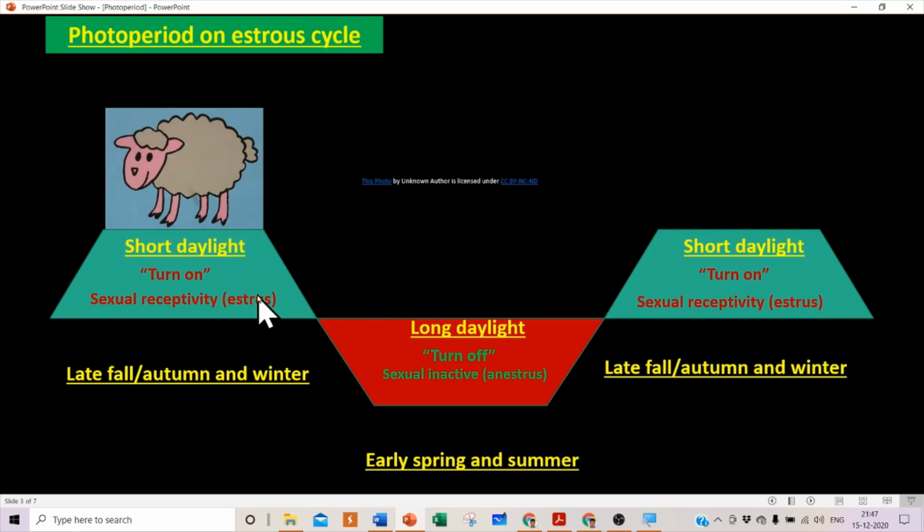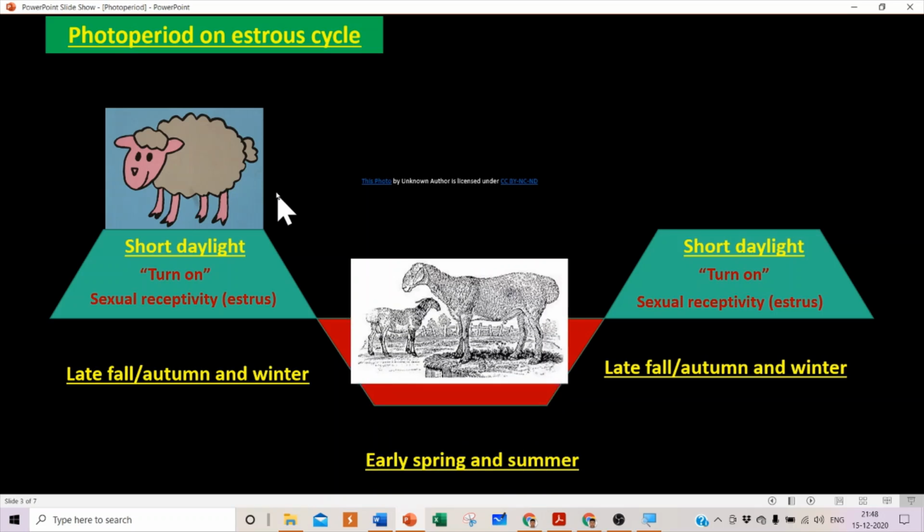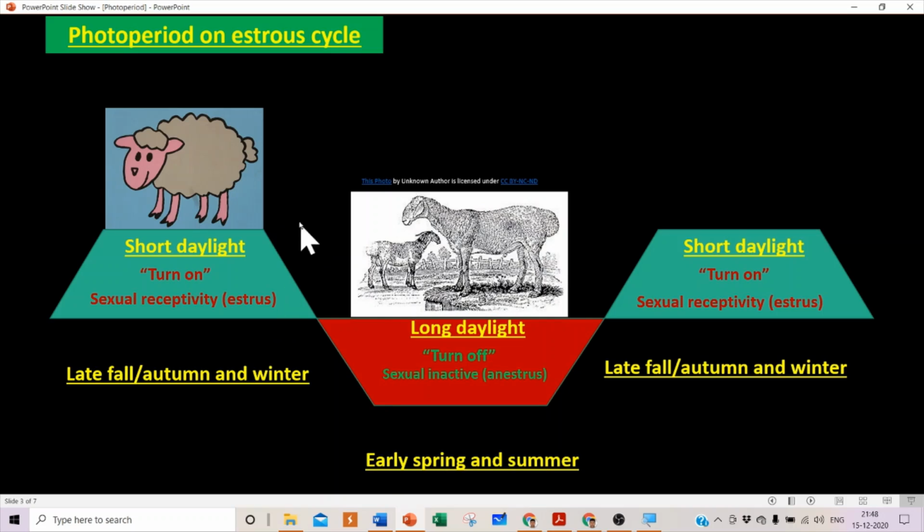So this is what is happening in the temperate zone, mostly in sheep and goat. During this period, the sheep show the signs of estrus, they receive the male, and this is followed by pregnancy. During the winter season is the pregnancy period, and after the gestation period, the sheep will give birth to the newborn.